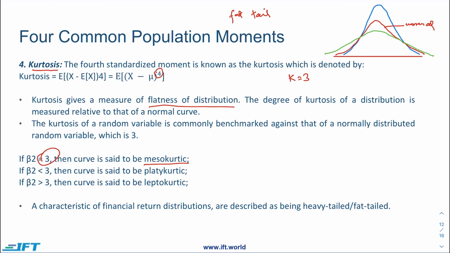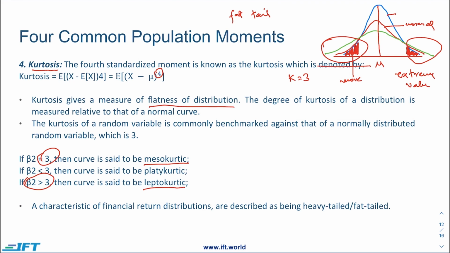But if we have a phenomenon where the kurtosis is greater than 3, the curve would be referred to as leptokurtic. For this leptokurtic distribution, which is shown by the blue distribution, we have the fat tail issue. It is comparatively taller than other distributions, and the tail is fatter than the normal distribution. It means that we have more values lying in these tails. These tails basically represent extreme values. Here is the mean, so the farther you go from the mean, the more extreme the values become.